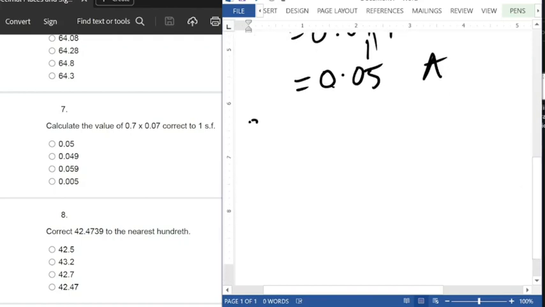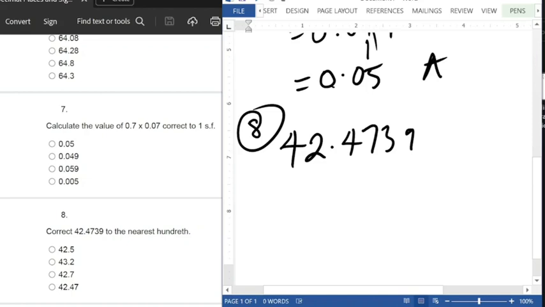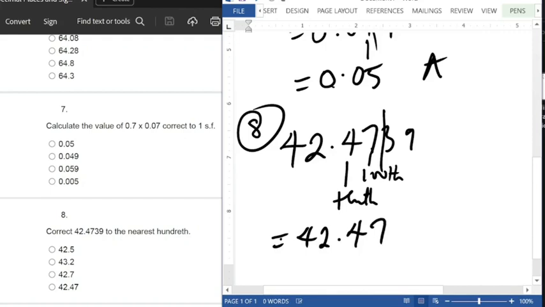Then for question number 8, we have to correct this to the nearest hundredth. So we are considering the digits after the decimal point here. 4739, right? So this is the tenth, and this is the hundredths. That's where we want to stop. The next digit after 7 is a 3, which is less than 5. So we add nothing to 7. That means our answer will be 42.47. That's option D. I hope that is very clear.